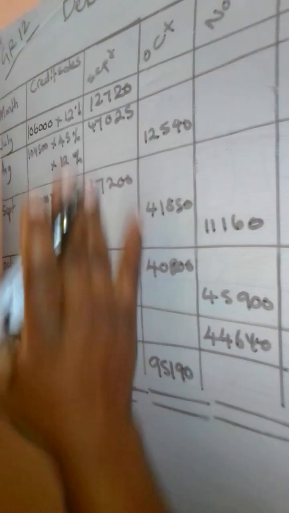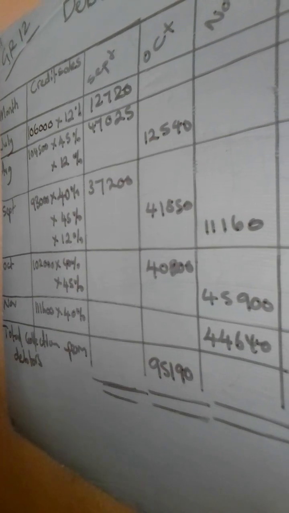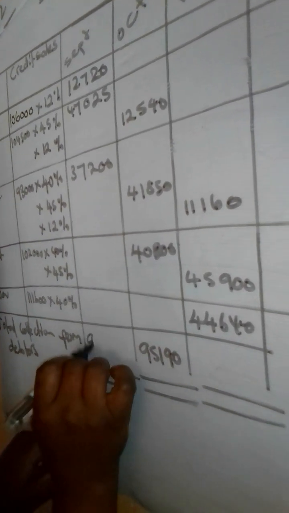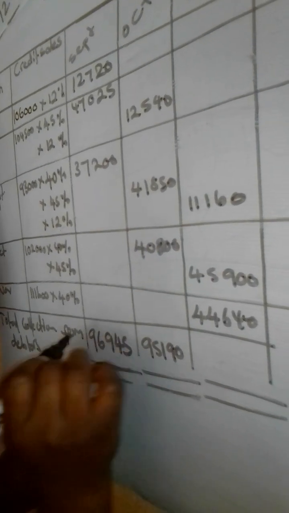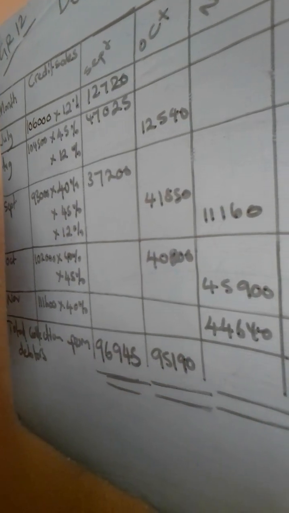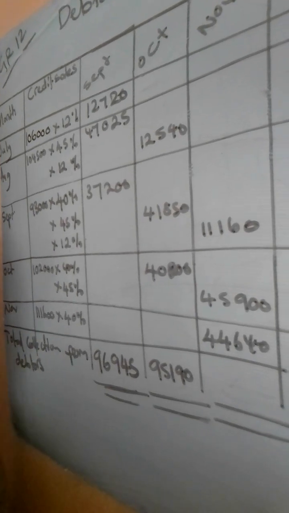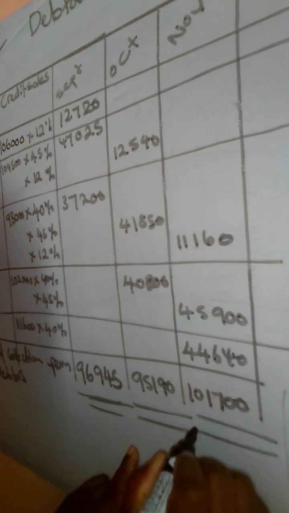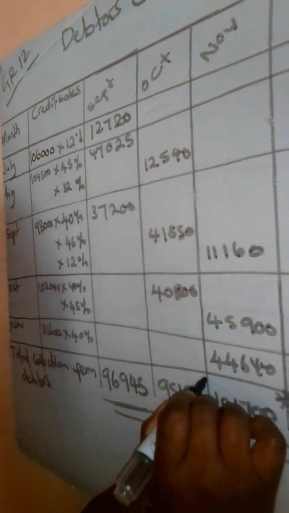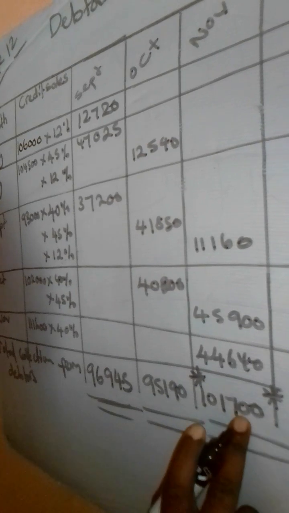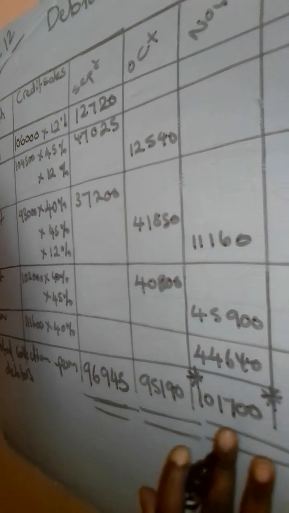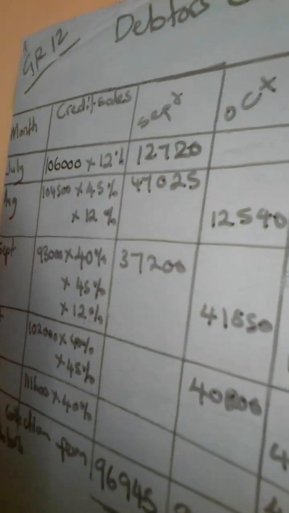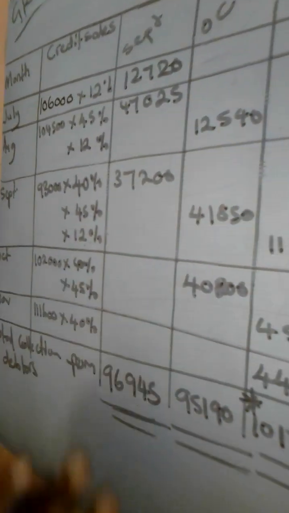We can also calculate for September, even though it is not required. Remember, I said I just want you to understand, which is 96,945. And the one for November, which is the month in question, is 101,700, and this is the month that we are actually looking for. This is the amount that we need to record, which will also be shown again in our cash budget. So this is our debtors collection schedule.